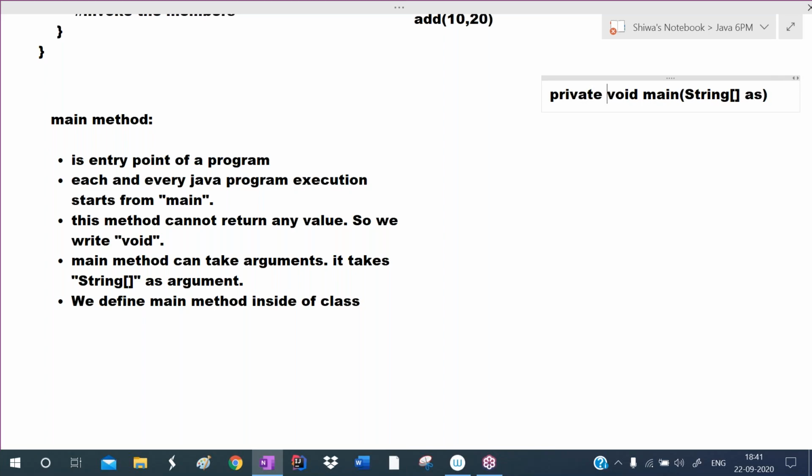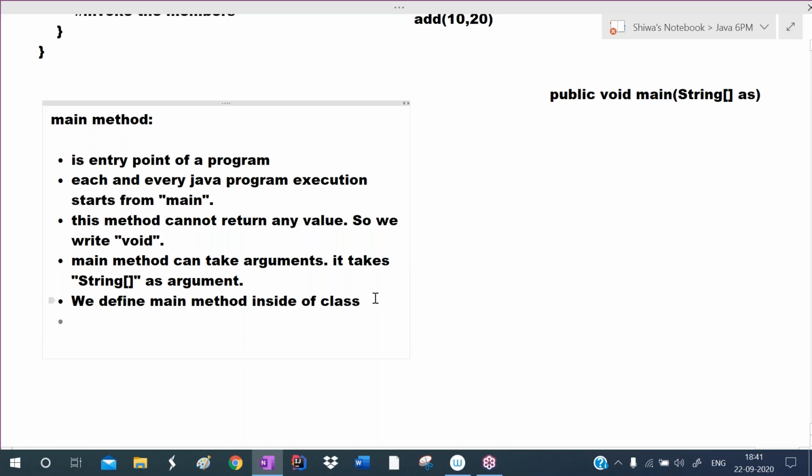When we run the Java program, the JVM implicitly calls the main method. So this main method should be available to the JVM. That's why the main method must be defined as public. If we define main as public, it is available outside of the class, so the JVM can call it from outside of the class and outside of the package.